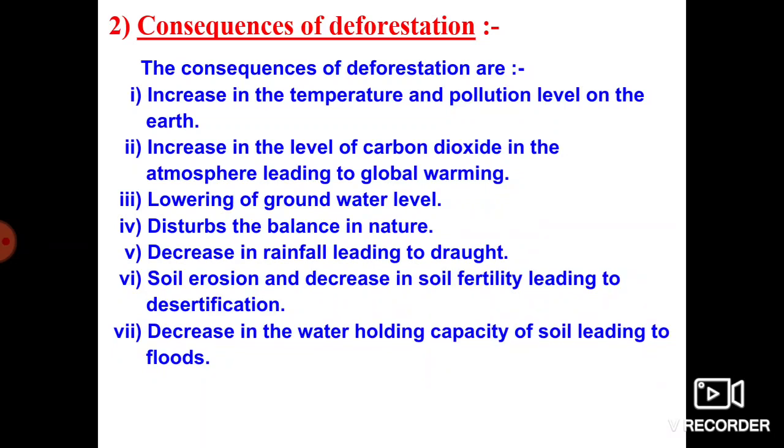Because plants have the capability to hold the soil. When plants grow, the roots of the plant body grow into the soil, and these roots have the capacity to hold the soil. But if deforestation takes place and the number of plants decreases, what will happen? The plants will fail to hold the soil. This leads to soil erosion. As well as this, deforestation leads to decreasing soil fertility.